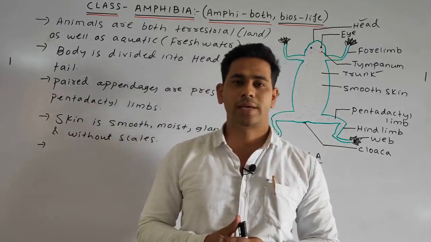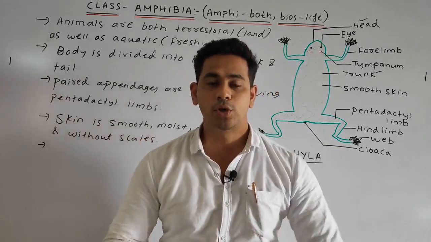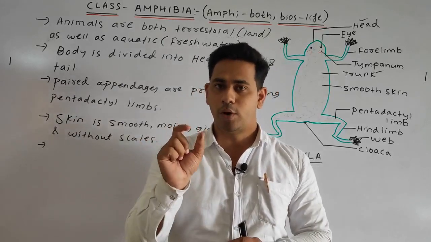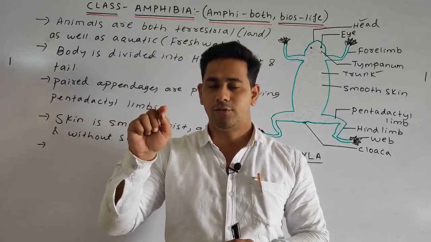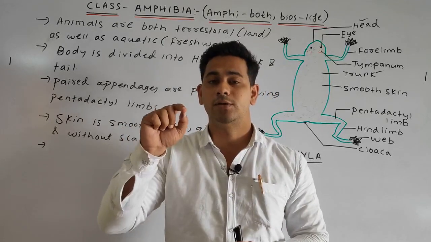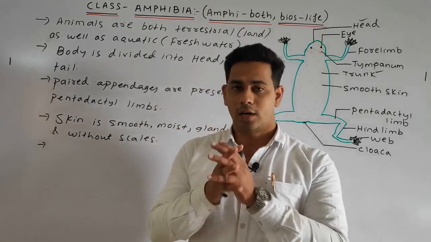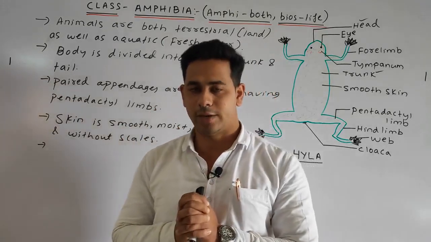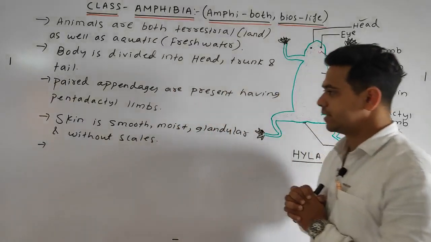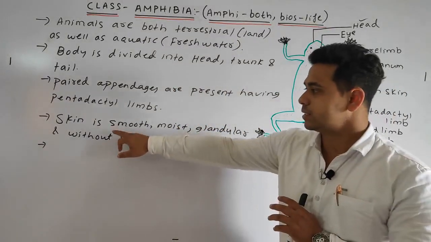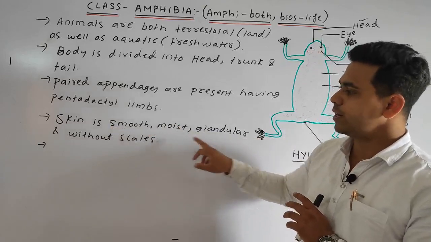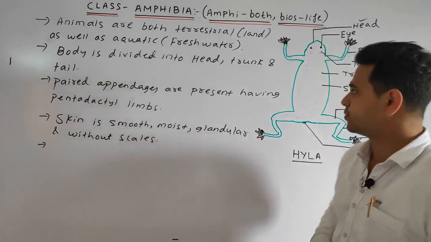The skin is always moist in nature, and smooth to touch. So the next point is: the skin is smooth, moist, glandular and without scales. Scales are completely absent.